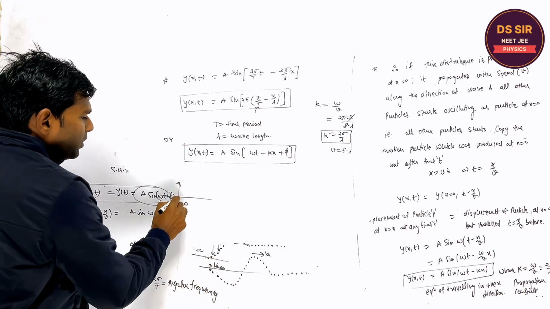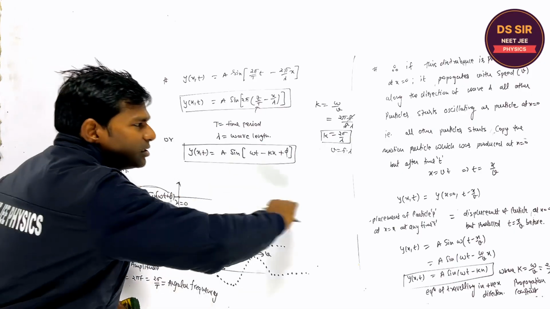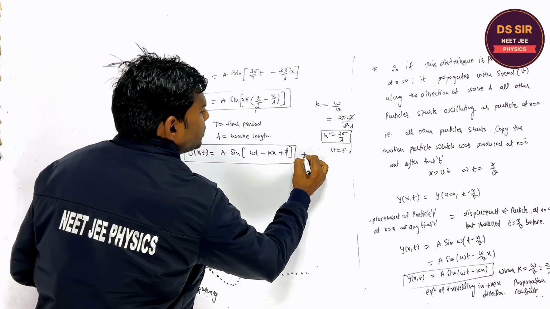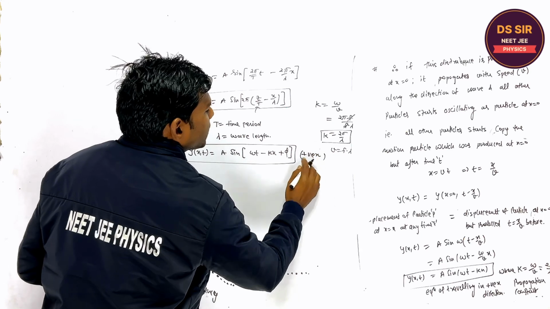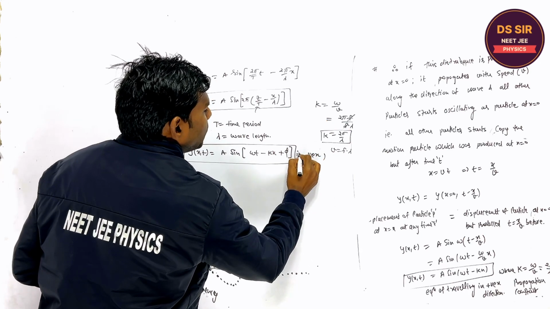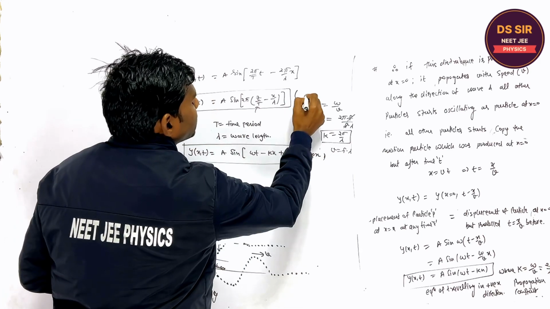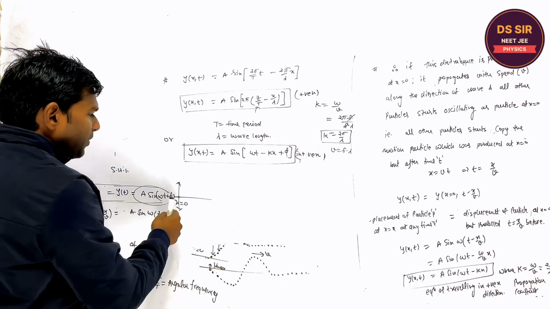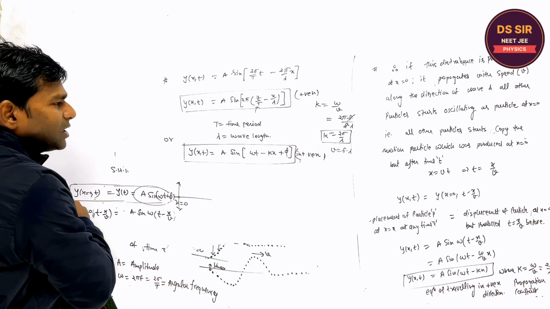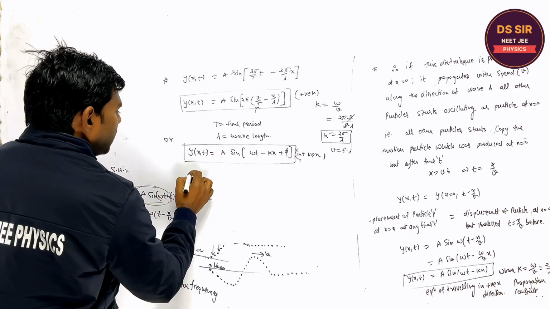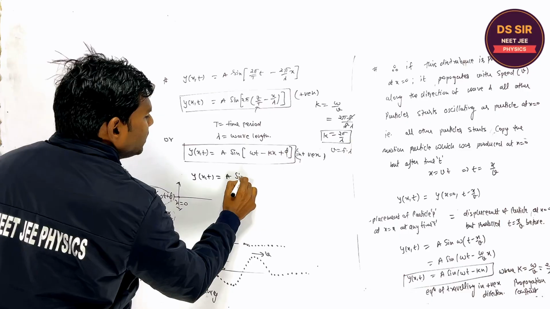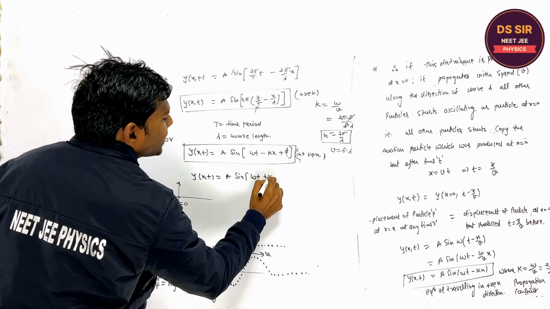And one more thing, this is the propagation in positive x direction. But if it is moving in the negative x direction, the equation of traveling wave becomes a sine omega t plus kx.